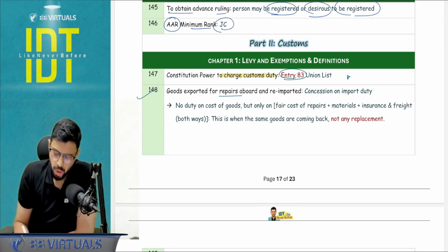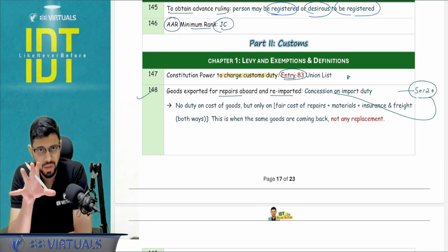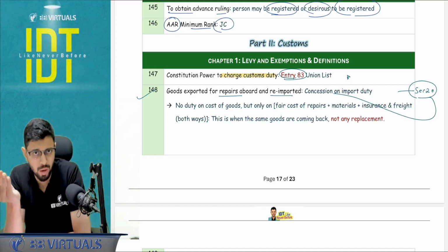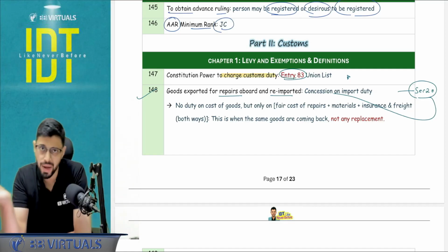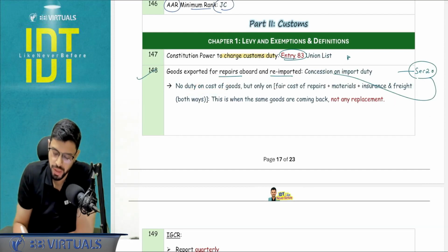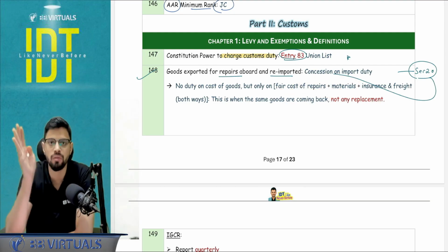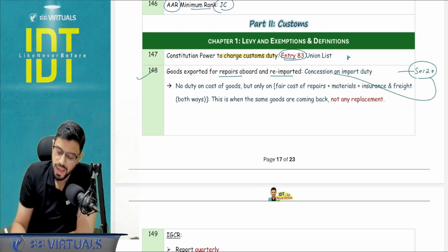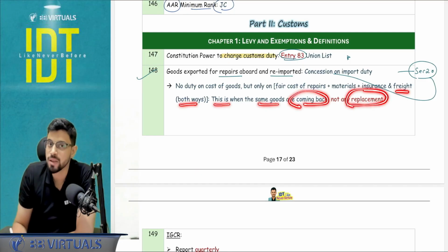Okay, this is just to reiterate. Goods exported for repairs abroad and re-imported. Basically, I'm talking about section number 20, read with the concession table. Now, in the concession table number 1, in case of re-import, we have some concessions. That is, you don't have to pay the duty again on the machine that you originally imported. Basically, it is being re-imported: originally imported, exported for repair, and now it is imported back. In that case, there is no duty on the cost of the goods, but you have to pay the duty on the fair cost of repairs, material. So this is the fair cost that I'm talking about. It may not even be actually incurred. It may be covered under warranty, but on the fair cost you have to pay it, plus insurance and freight both ways. Now, this is when the same goods are coming back, not in case of any replacement.